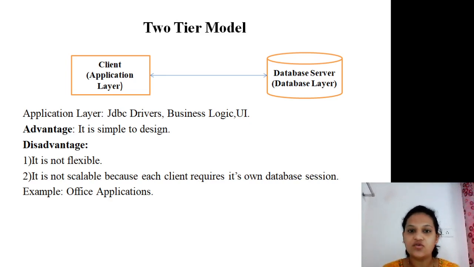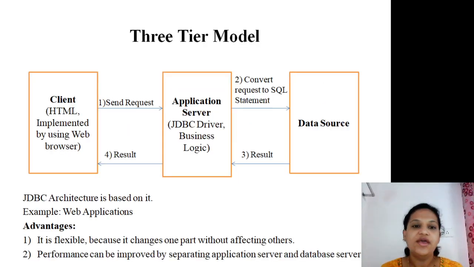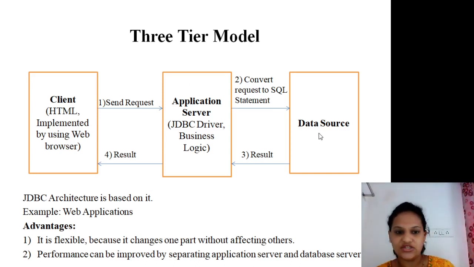most probably JDBC architecture is totally based on that other model, the three-tier model, which I will explain here. From this diagram we can easily identify why it is called a three-tier model. As I said earlier, like the two-tier model, the three-tier model includes three modules. First one is the client side, second is your application server, and next is your data source. So JDBC architecture is based on this three-tier model, and it is used to develop which kind of application? Web applications.